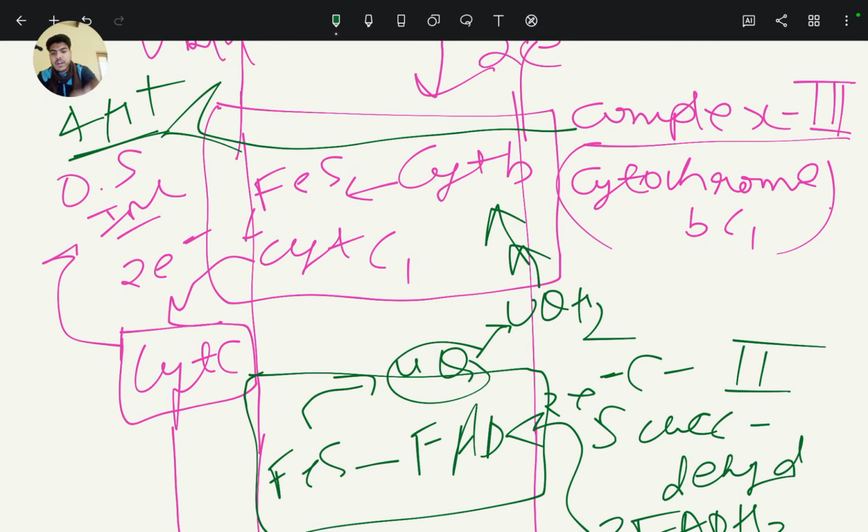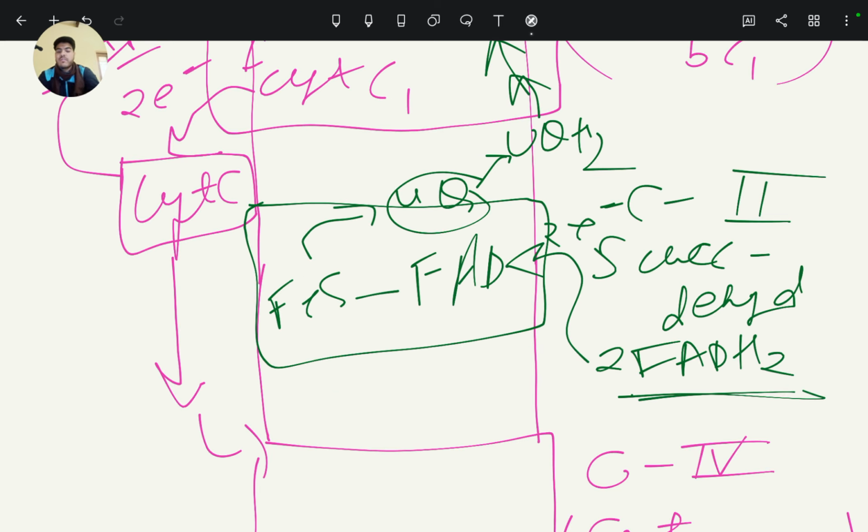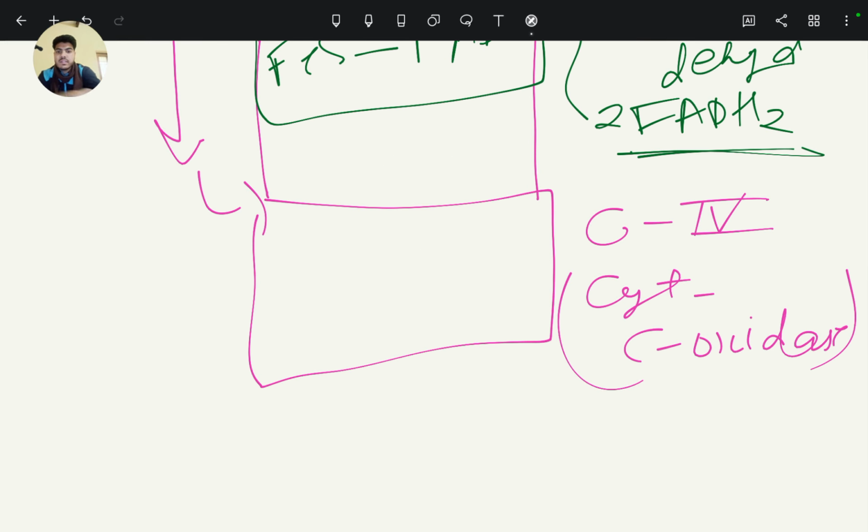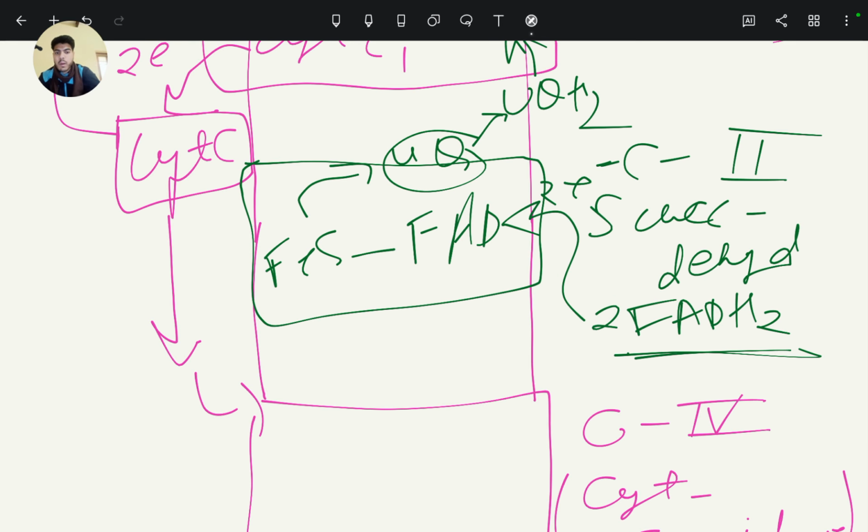Then again from cytochrome b to iron sulfur and cytochrome c1, and cytochrome c collects electrons and sends them on. Remember, there is no pumping of protons from complex second.